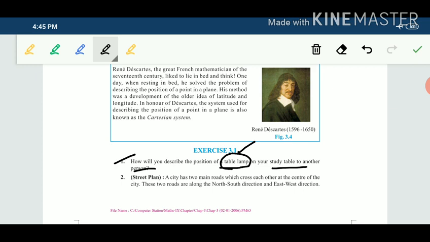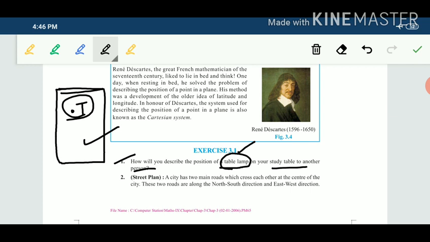Mostly study tables are of a rectangular shape. So take a rectangular shape table. On this table, one table lamp is lying. So here the table lamp is lying. You have to find the position of this table lamp. It is the same as the example we had discussed: find the position of the dot on the rectangular page.